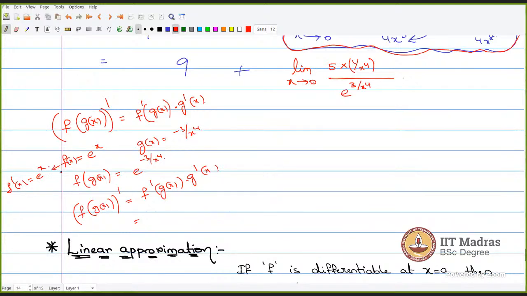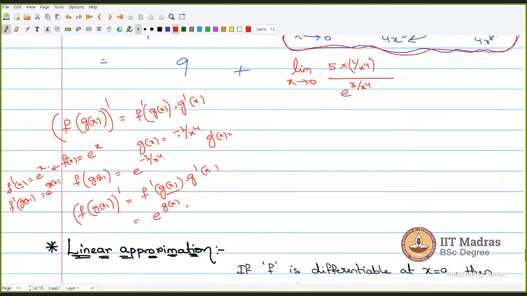So if it is f of g of x, what will be f dash of g of x? Just substitute g of x in place of x here. It is e power g of x. Correct? Now compute what is g dash of x.